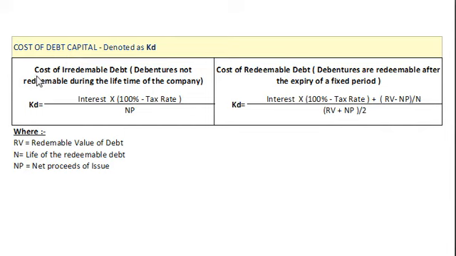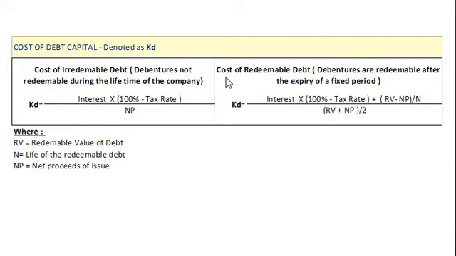If our debentures are irredeemable, that is, debentures not to be redeemed during the lifetime of the company, our cost of debt after tax, I repeat, cost of debt after tax is equal to interest per debenture multiplied by (100 minus tax rate) divided by NP, that is net proceeds per debenture. When our debentures are irredeemable, we use this formula to calculate cost of debt.